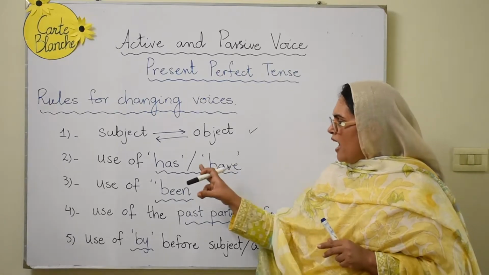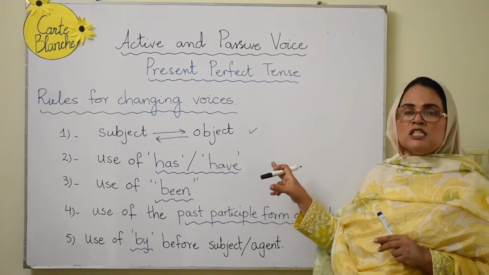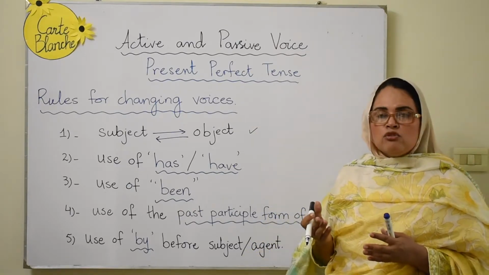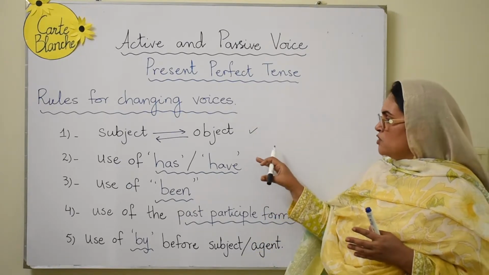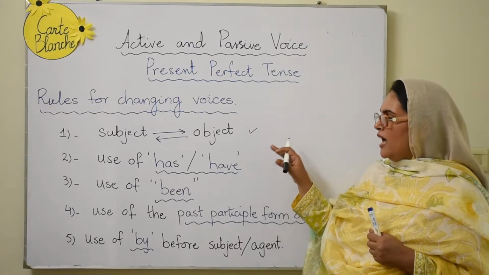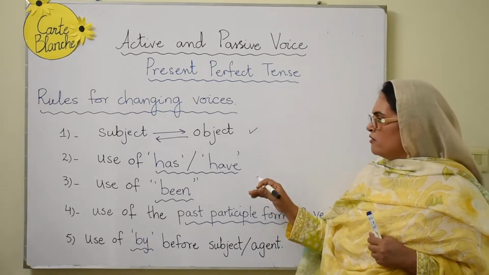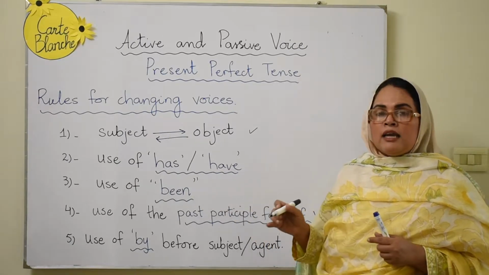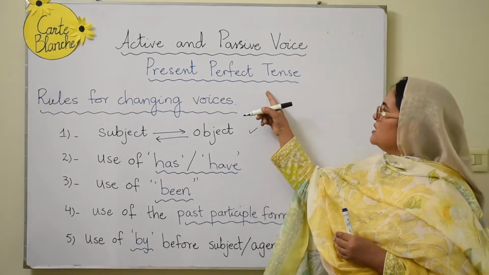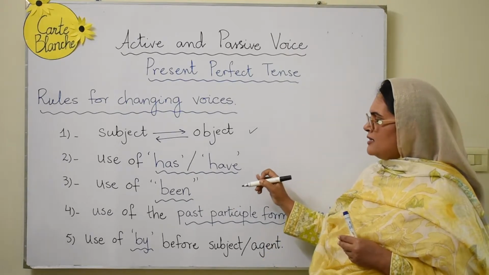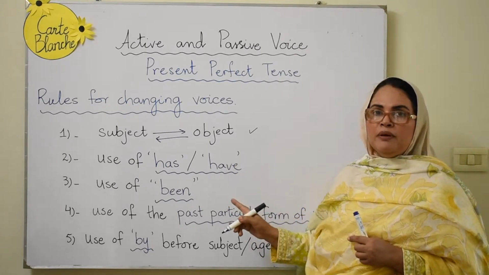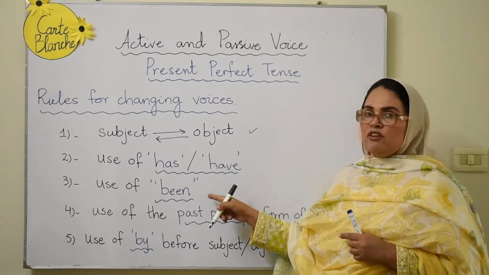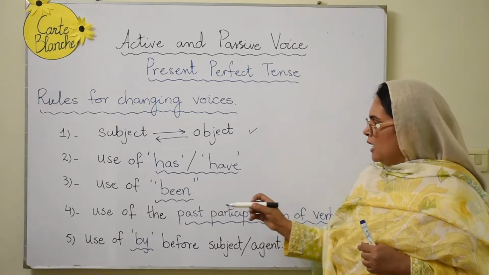Then use of has or have. This is peculiar to present perfect tense. We generally make use of has and have, but in other words, we have to retain that use. We have to keep using has or have. Then the next one is use of been. Now this is specific to present perfect tense. Has been, have been. We'll be just adding this word. Has and have is already there, but then we'll be adding been over there.